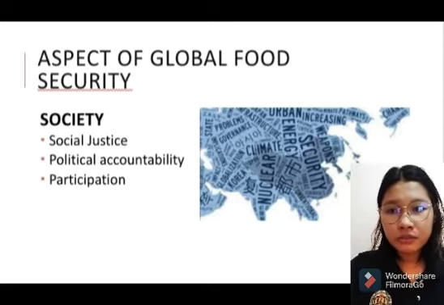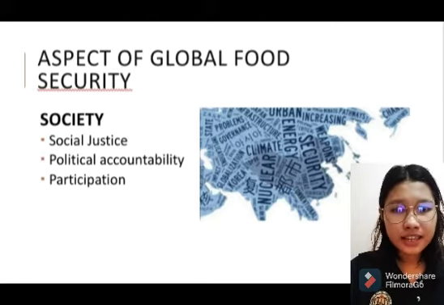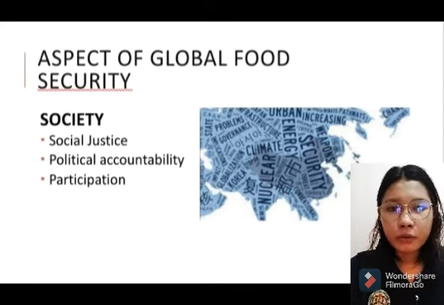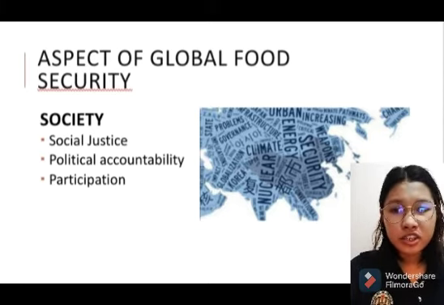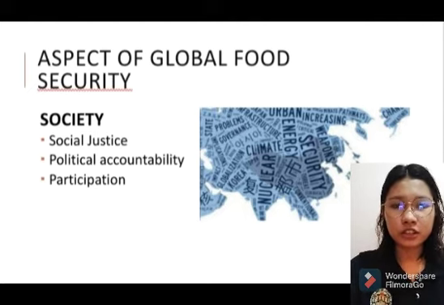In global food security, we need the participation of society because without it, there's no motivation or reason to secure food for all generations. Next is political accountability. It says that our authorities must be responsible and accountable in their positions.